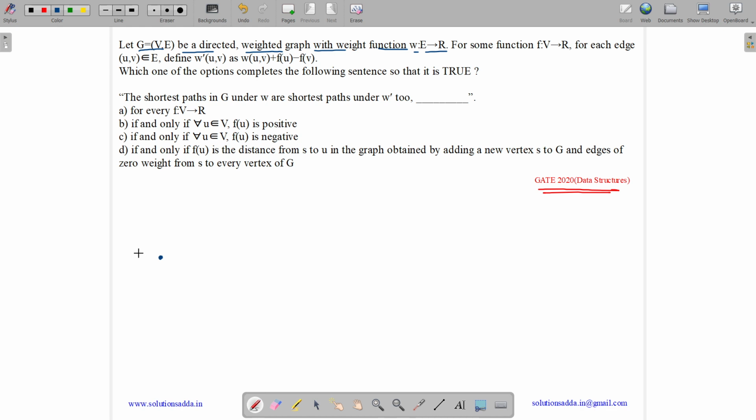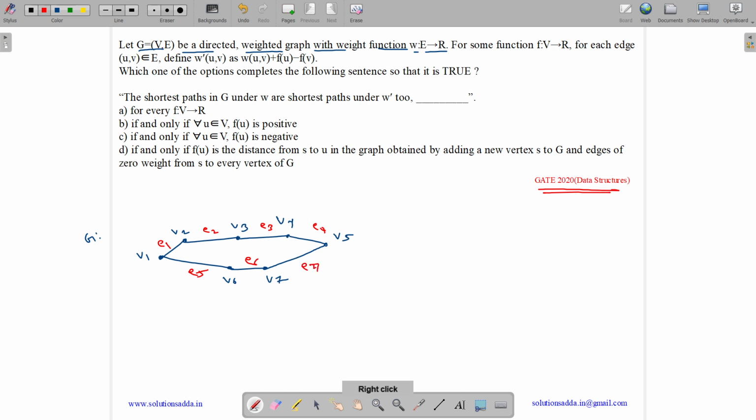Suppose we have a graph like this. So this is a graph G. It has vertices V1, V2, V3 and suppose V4 and V5, and it has V6, V7 and V8. This is V5 only. And let us suppose it has edge weights E1, E2, E3, E4, E5, E6, E7.